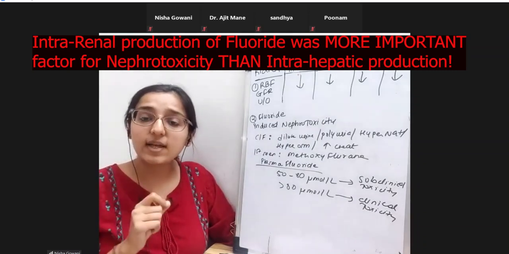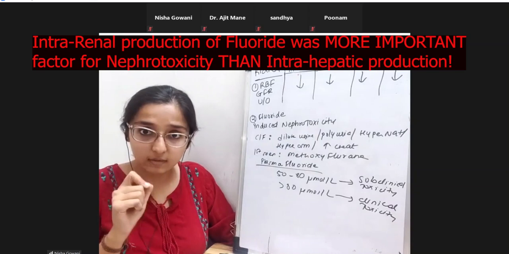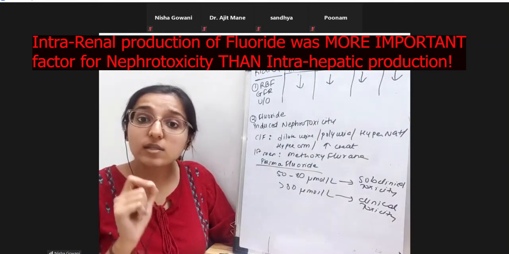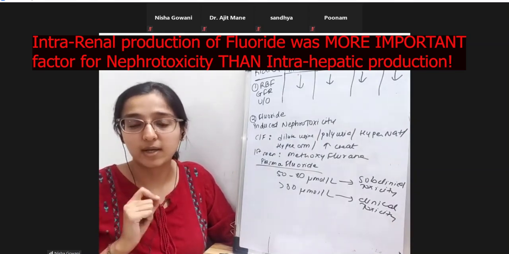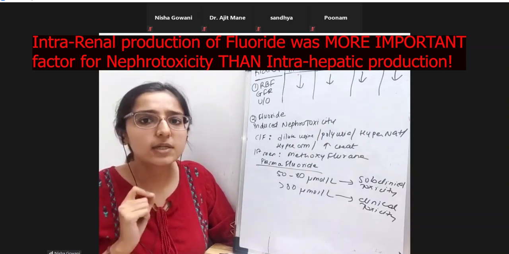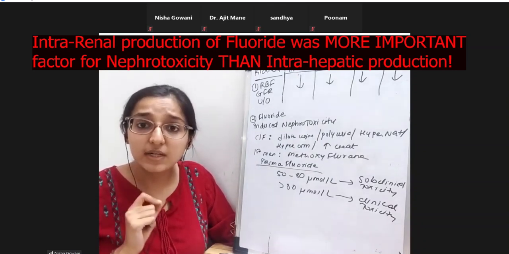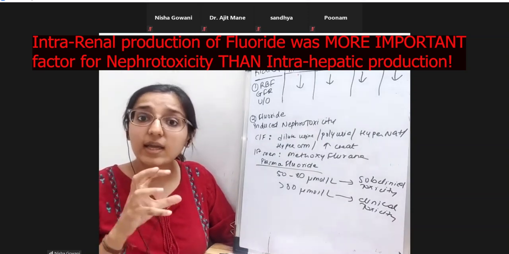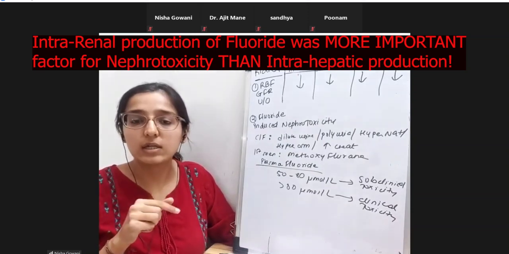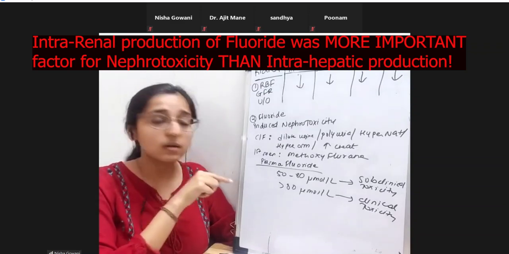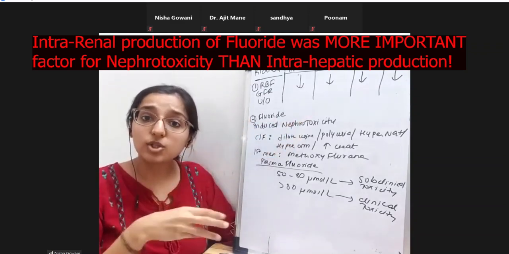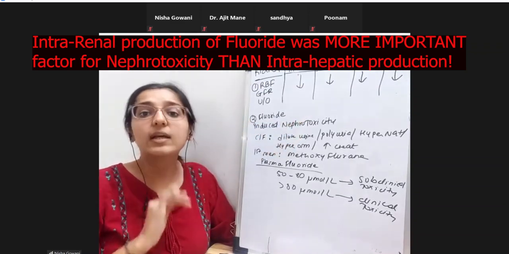Then they realized the point is where the fluoride is produced. Is it produced in the liver or in the kidneys? Methoxyflurane was primarily producing the fluoride in the kidneys and therefore damaged the kidney so much. Whereas with sevoflurane, the production of fluoride was maximally happening in the liver.